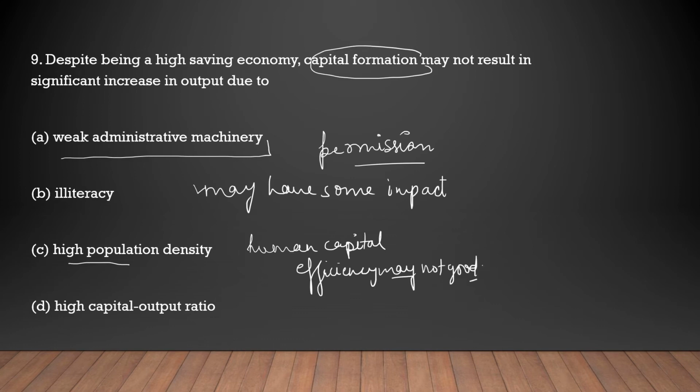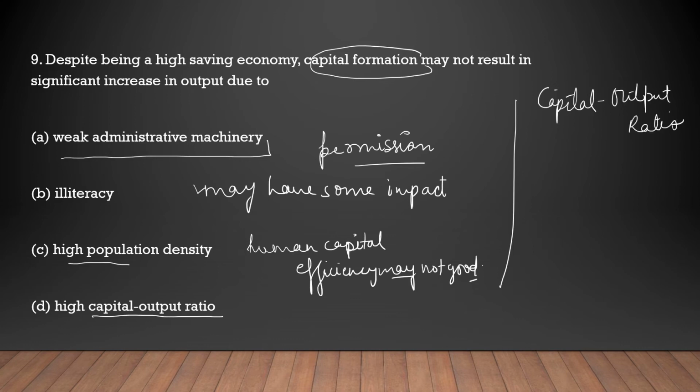It cannot be assured. Next is capital output ratio. We need to look at this one. Capital output ratio means what is the capital needed to produce a particular output. Let us say for the production of one biscuit, we need an investment of rupees 1. So the output is one biscuit. Next case is for the production of two biscuits, 2 rupees is needed.